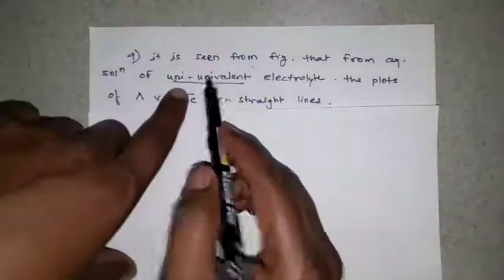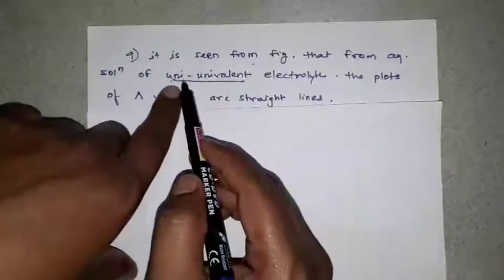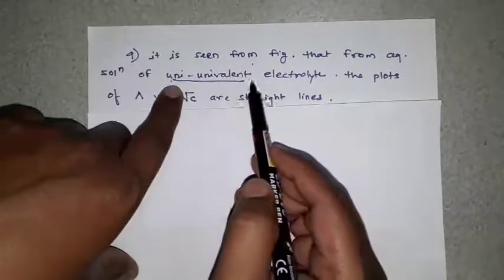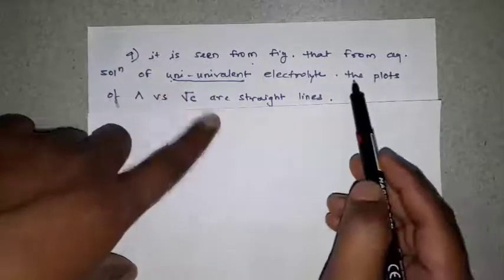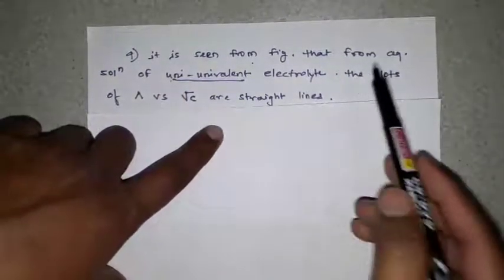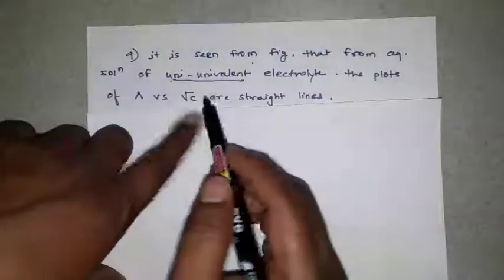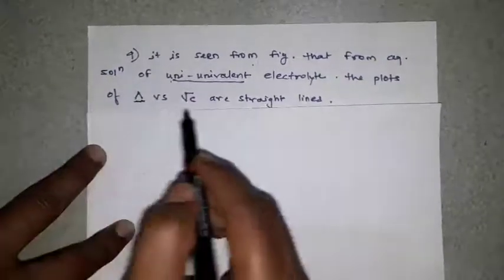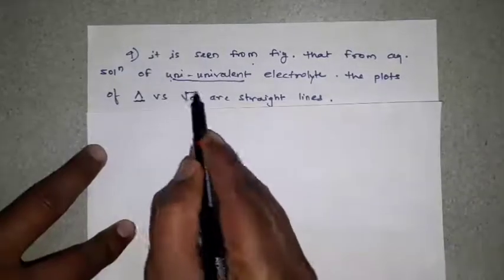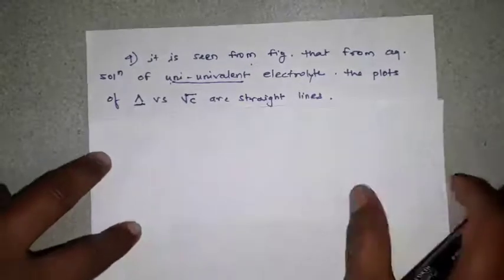The uni indicates the metal charge is +1 in the electrolyte. Let us see in the examples one by one. The plots of lambda, meaning molar conductivity, versus under root of C are straight lines.